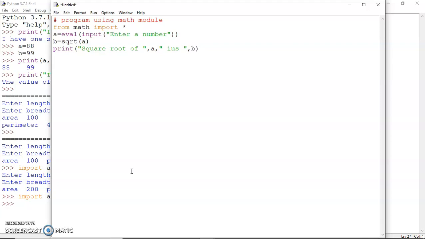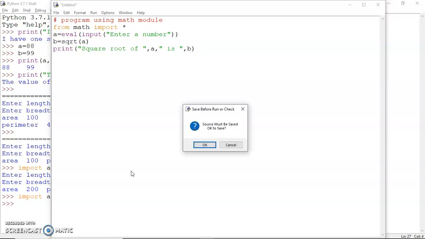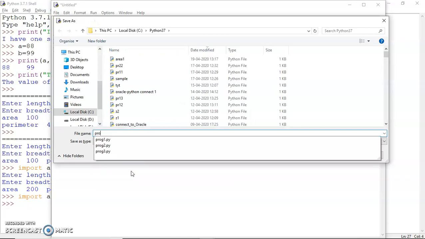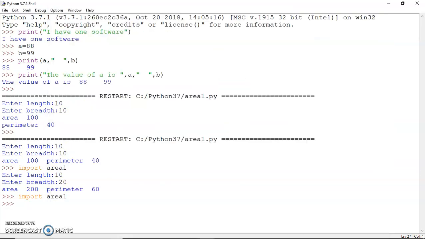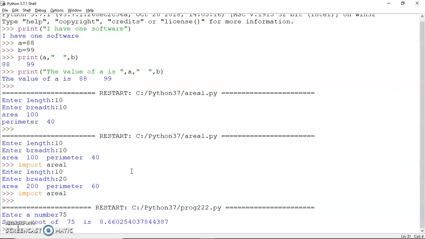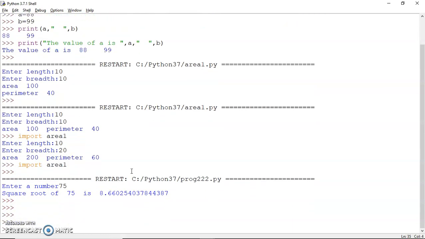So I can write something like this: square root of a is b. Okay, so let's run it. Let's save it as proc22. So it will prompt you for a number. You can give, say, 75 as the number, and obviously it will tell you that the square root of 75 is this.